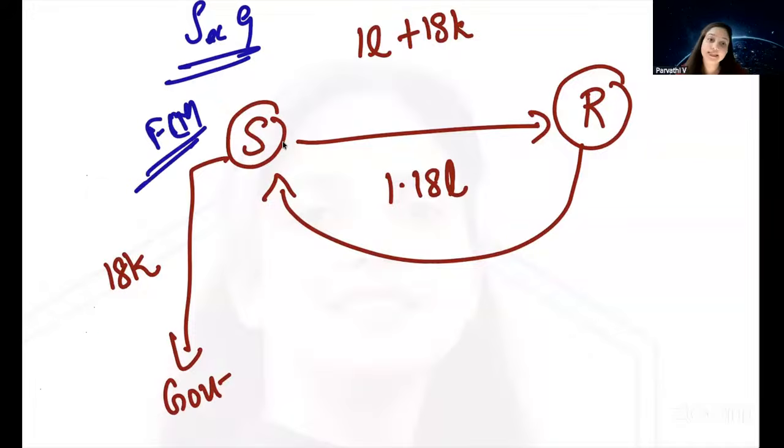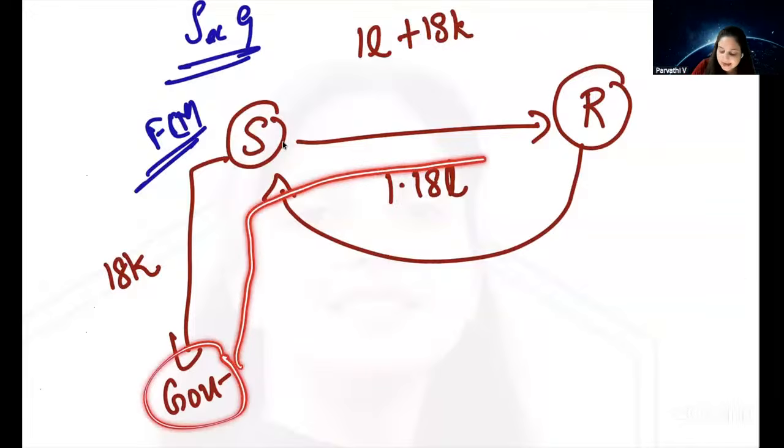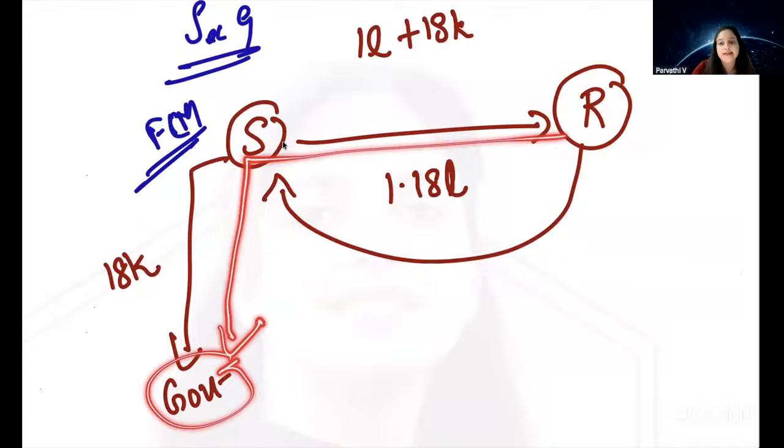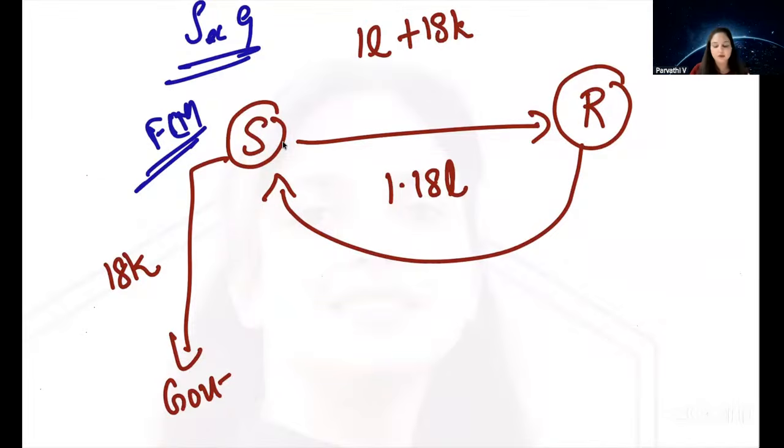That is why we call GST an indirect tax. The government is indirectly collecting this tax from the recipient. Who is paying the tax to the government? Supplier. From whom is the supplier collecting that tax? Recipient. So the government is indirectly collecting the tax from the recipient, and this is called forward charge mechanism.